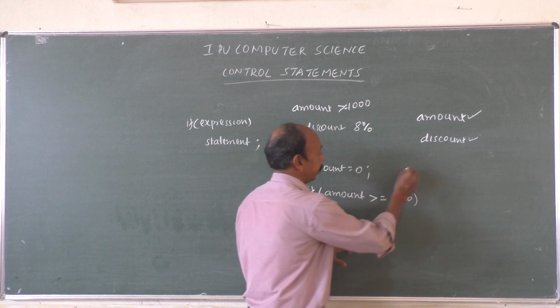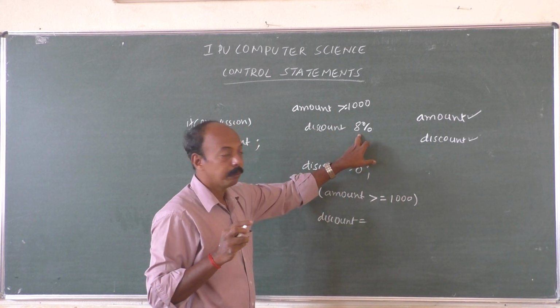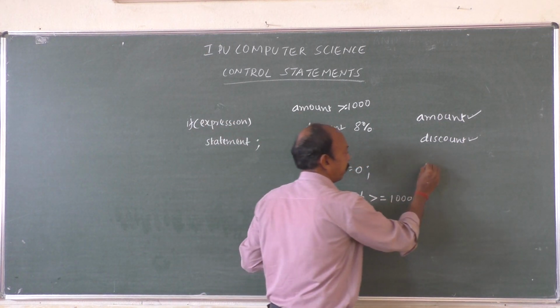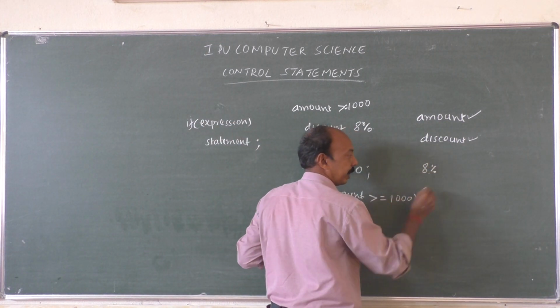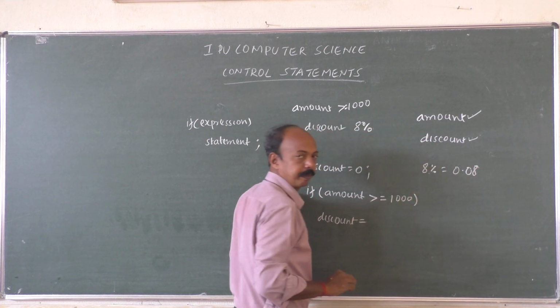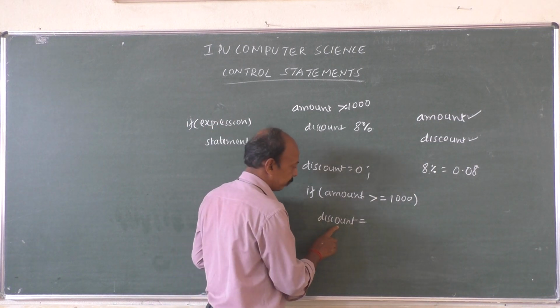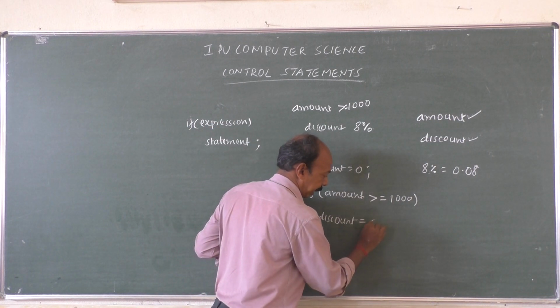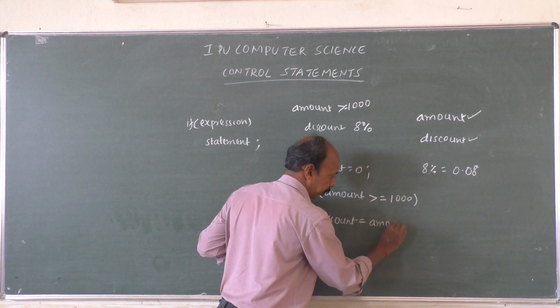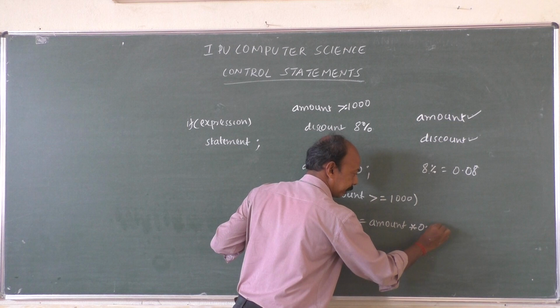So 8% we can't write as amount into 0.8. 8% is what? 8% is 0.08. It's not 0.8. So what we can write here is discount is equal to amount into 0.08.